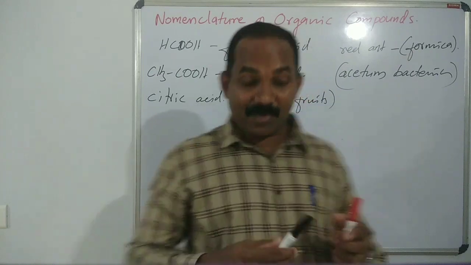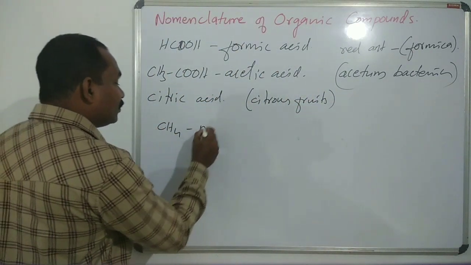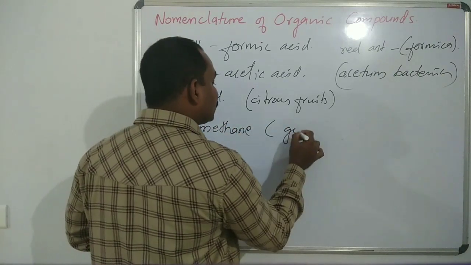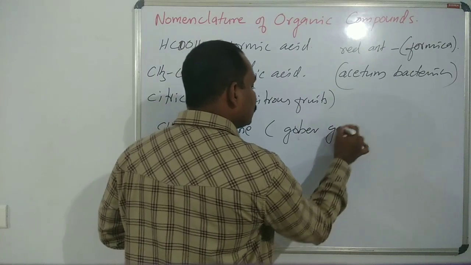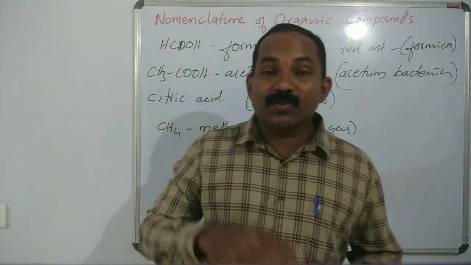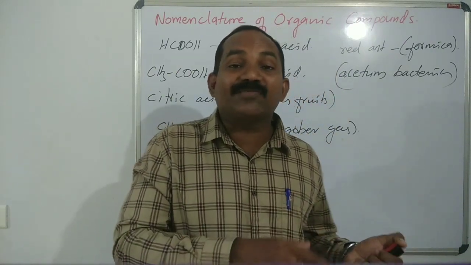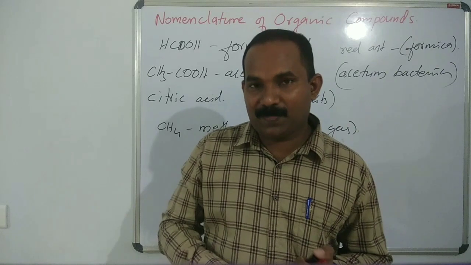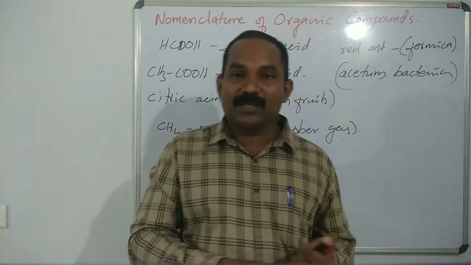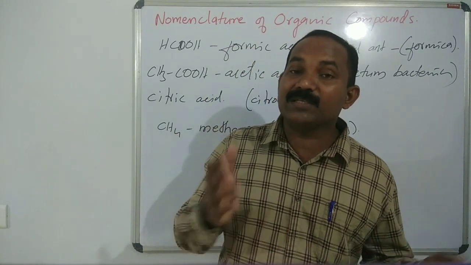Another example is methane, CH4, also known as gobar gas or natural gas. So methane is the source. Usually the source is cow dung. So that's why it is also known as gobar gas or natural gas. From nature it is collected, it's a natural gas.